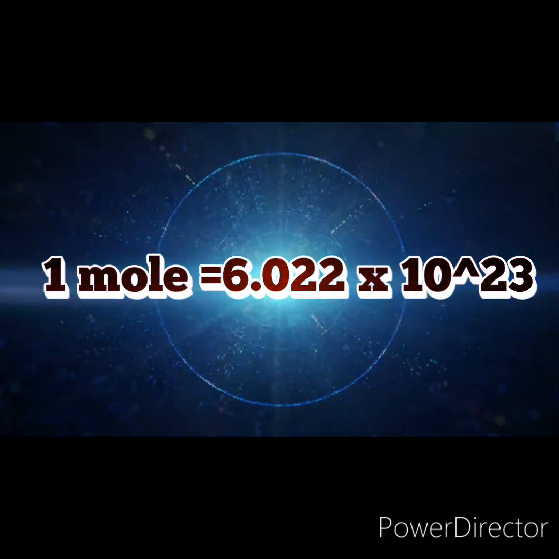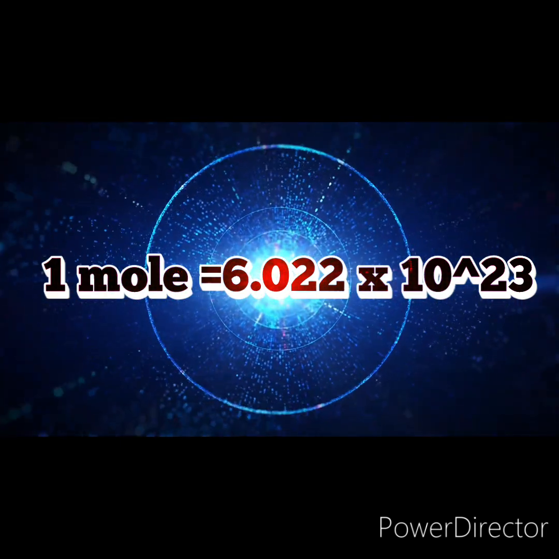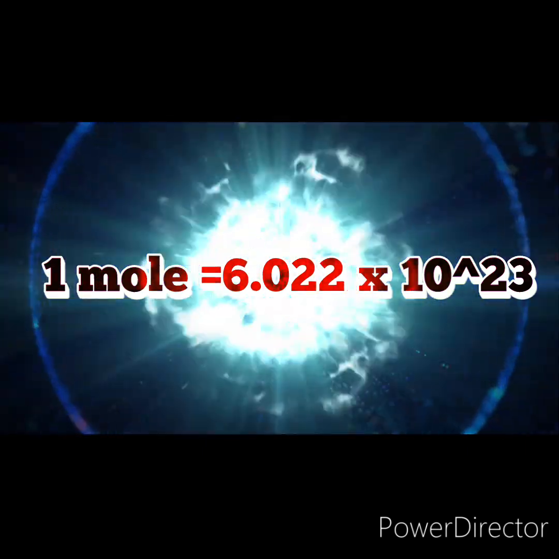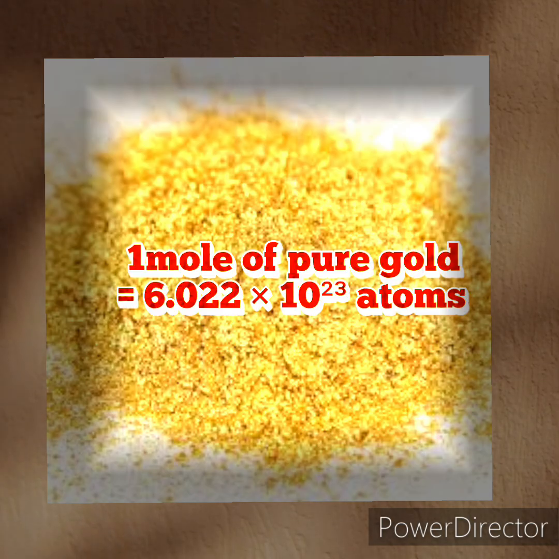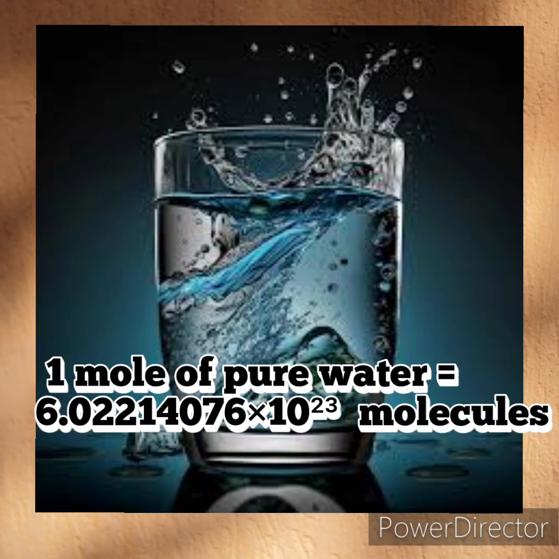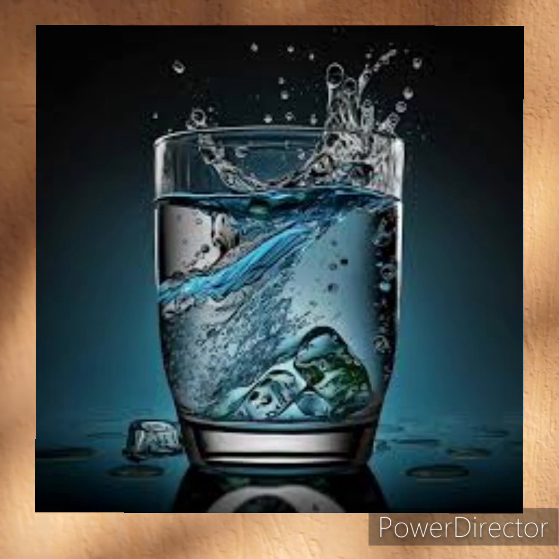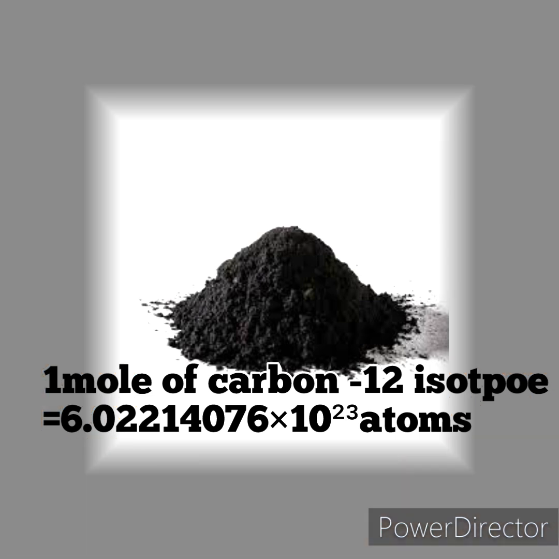So, 1 mole is defined as 6.022 × 10^23 particles, atoms or molecules. For example, 1 mole of gold contains 6.022 × 10^23 atoms, and 1 mole of water contains 6.022 × 10^23 water molecules. And 1 mole of carbon-12 isotope contains 6.022 × 10^23 atoms.